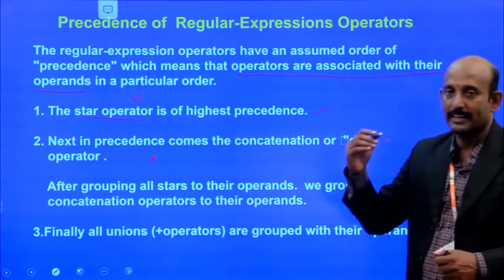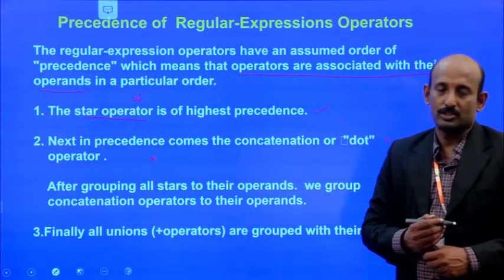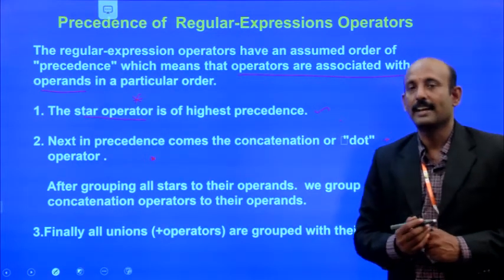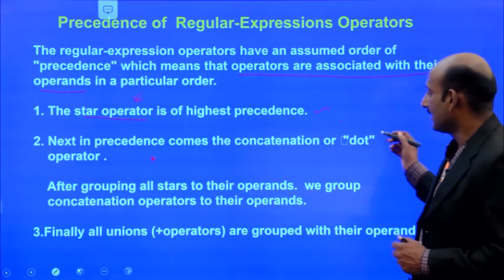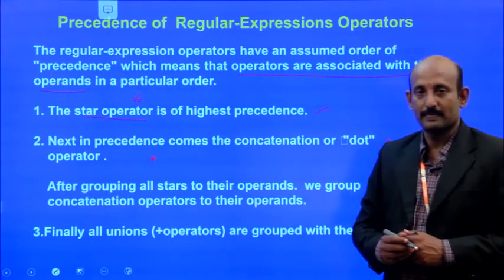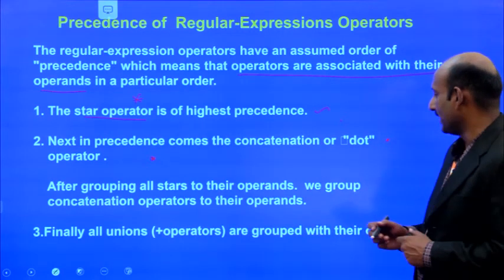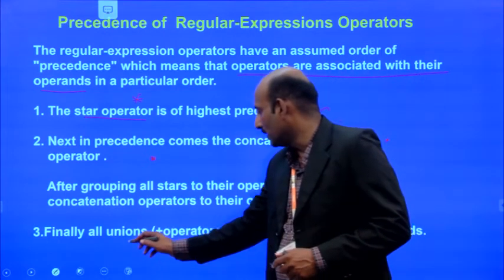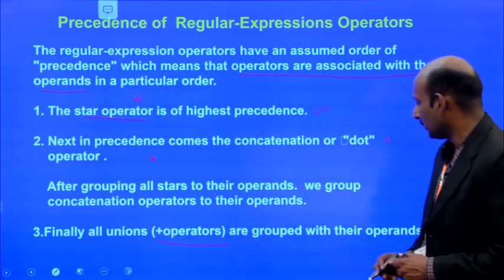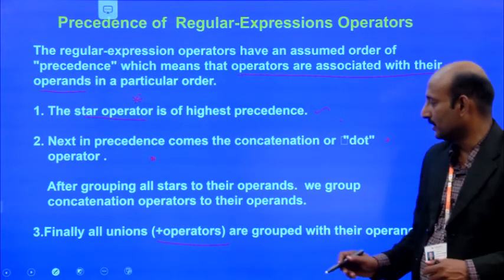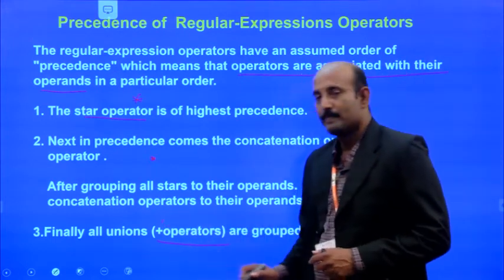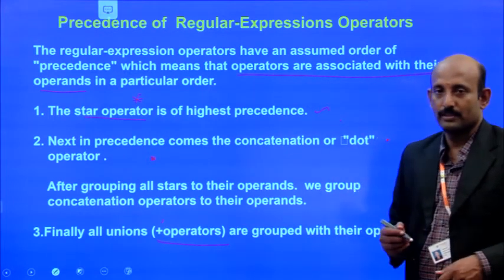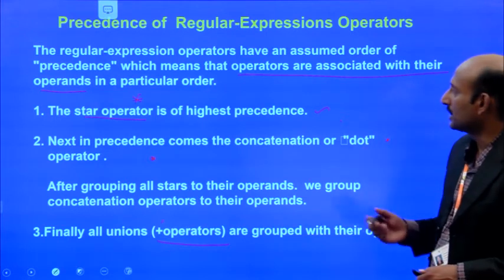So the first highest precedence is the closure, that is the Kleene closure, which we can call the star operator. The next is concatenation, that is the dot operation. The third is finally the union or plus operator. These are the precedence of regular expression operators.